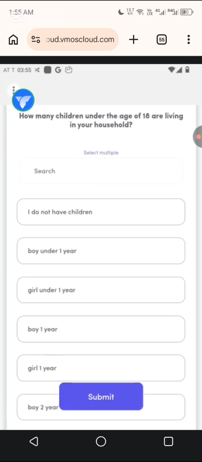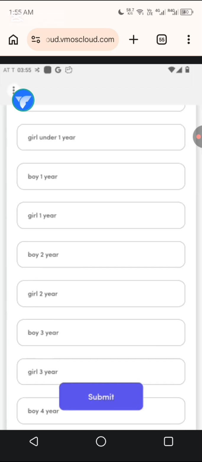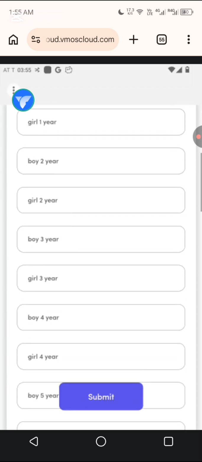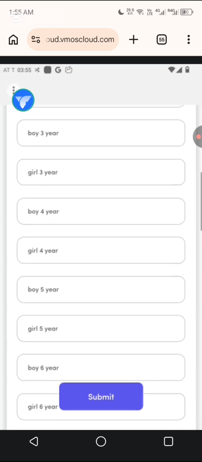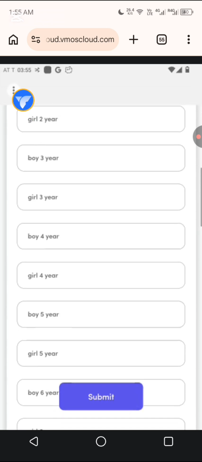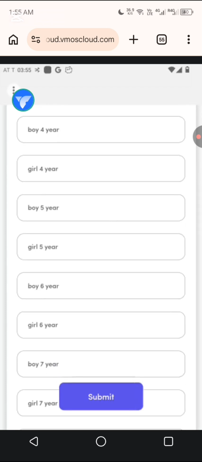I'll scroll up. Okay. I'll screenshot from here again. Oh, mistake. My phone is having some glitch now.